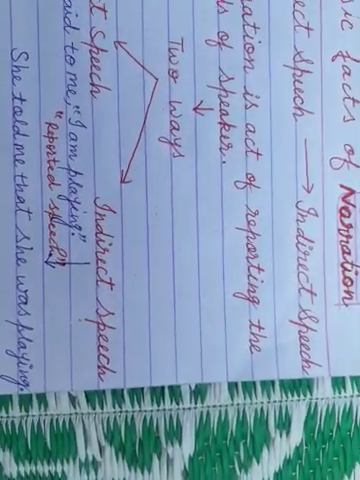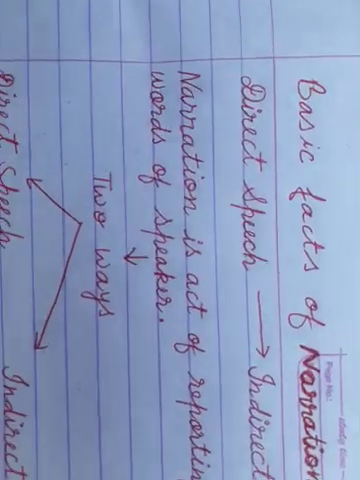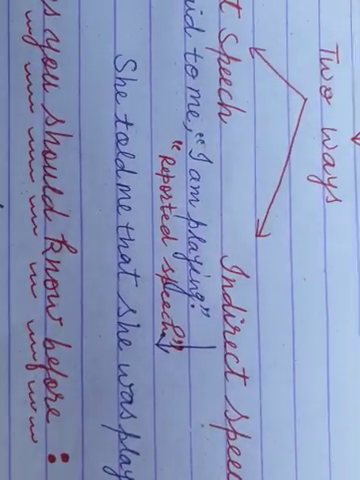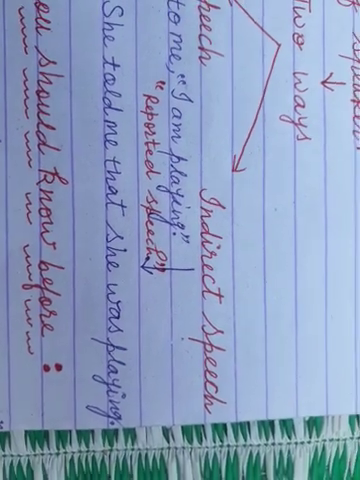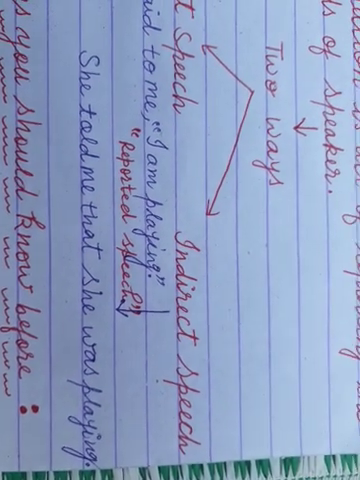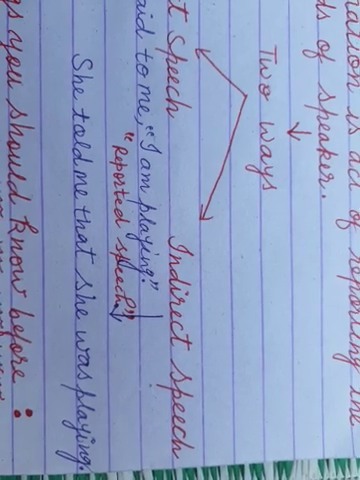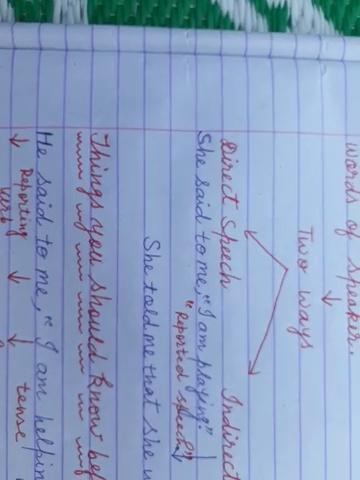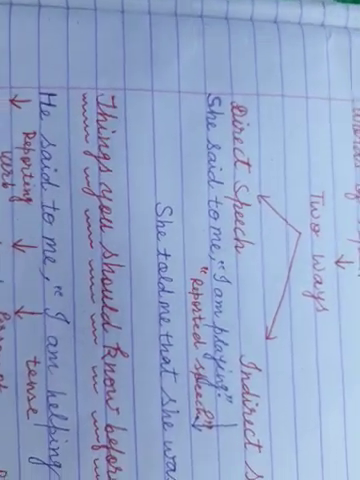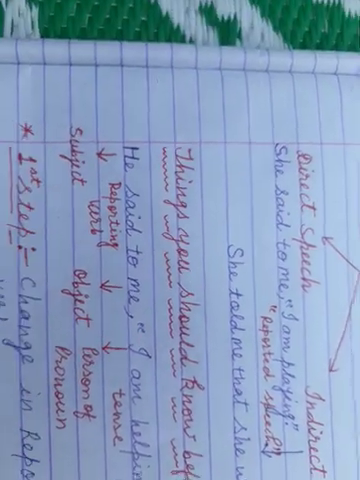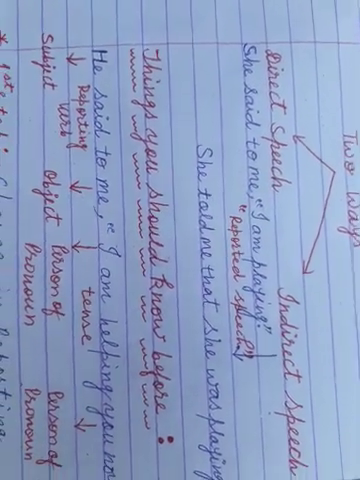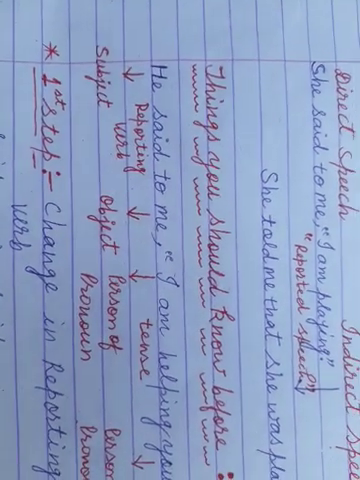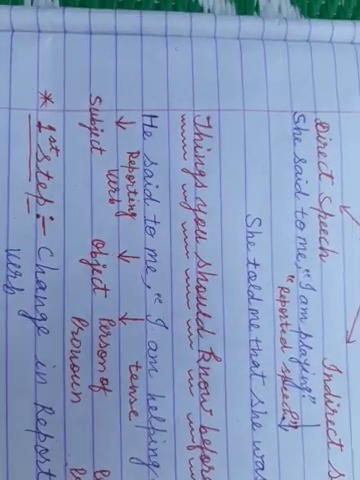And the second way of reporting the words of a speaker is indirect speech. As in the example given, she told me that she was playing. You are telling the words of the speaker to any other person in indirect speech. And before that, you should know how to change direct into indirect. The things you should know before are the structure of direct and indirect speech.